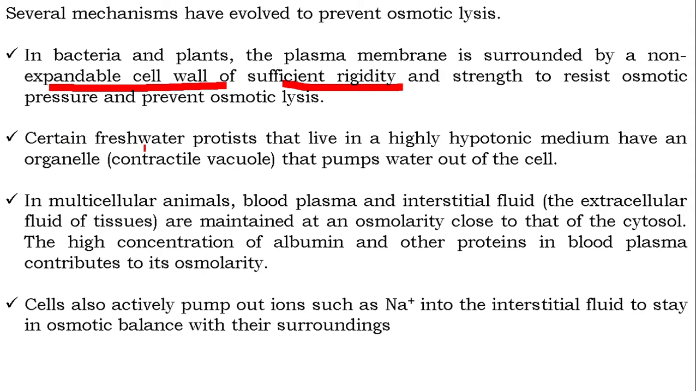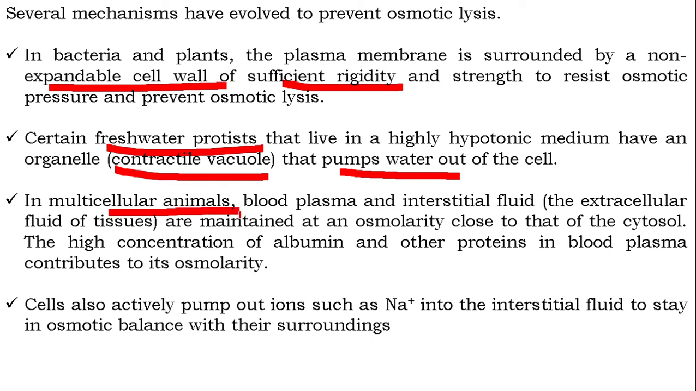And certain freshwater protists that live in a highly hypotonic medium have contractile vacuoles. This contractile vacuole is responsible for pumping water out of the cell. In multicellular animals, blood plasma and interstitial fluid, that is, the extracellular fluid of the tissues, are maintained at an osmolarity close to that of the cytosol. That means we may say the cells are in an isotonic medium.